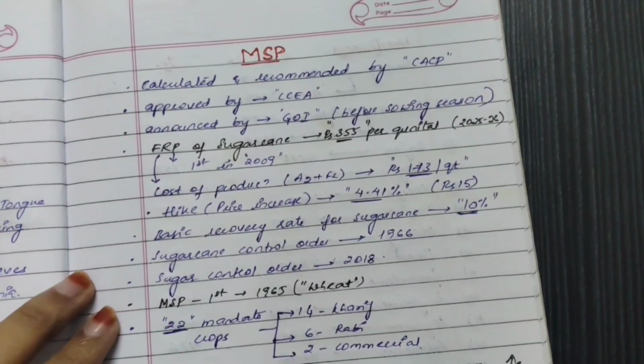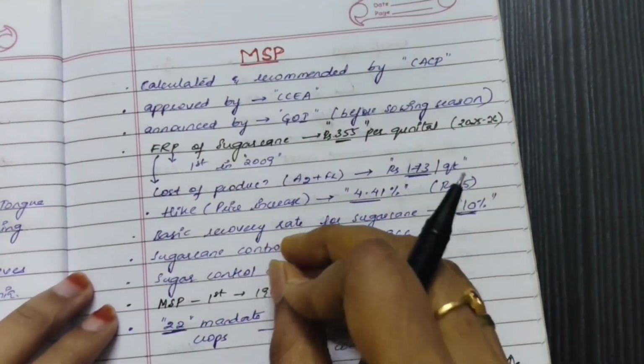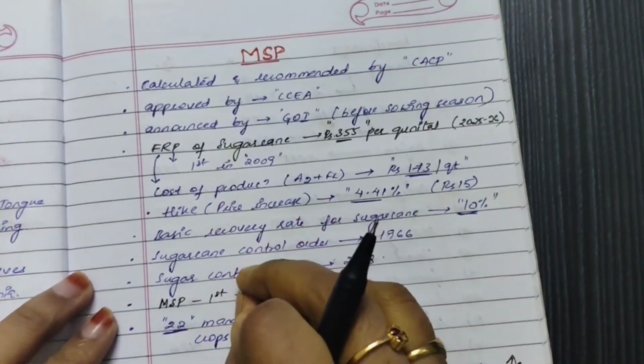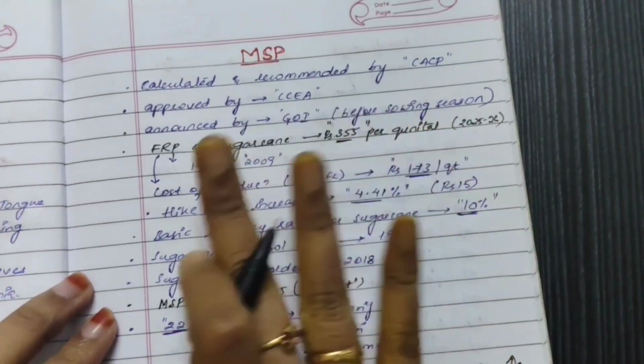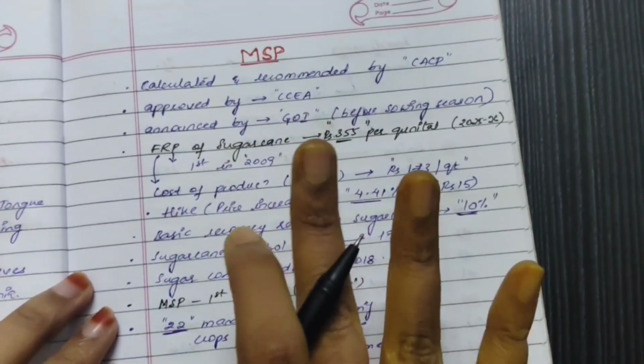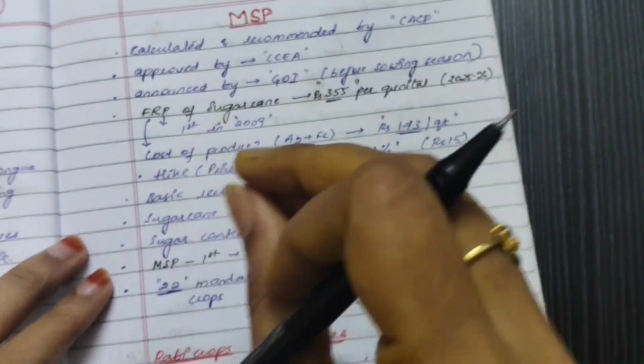So today's topic is about minimum support price, which is a very important topic where we can expect 1 mark. Yesterday only, the Rabi crops MSP was released, so I thought of covering this important topic today. First I will say a few general points to be remembered.